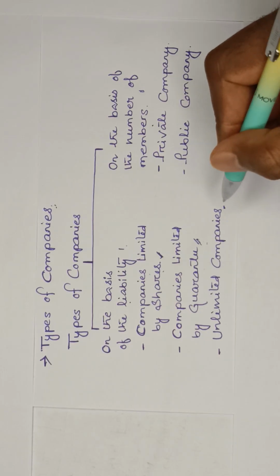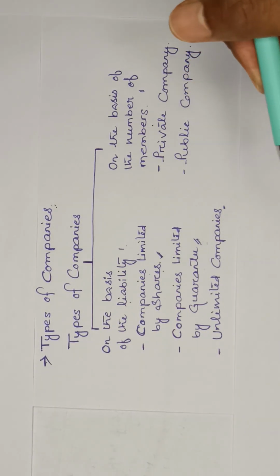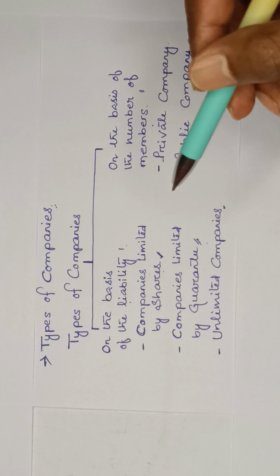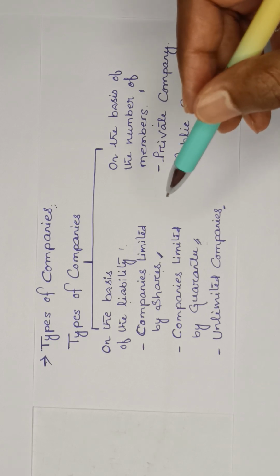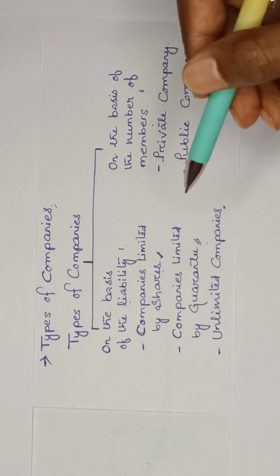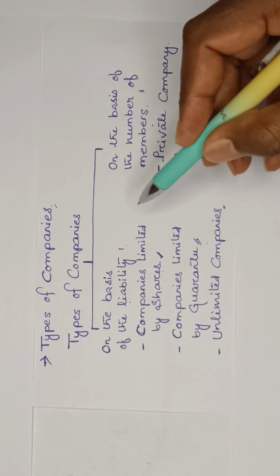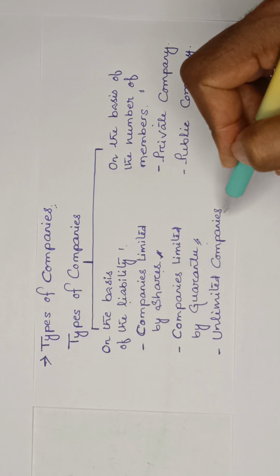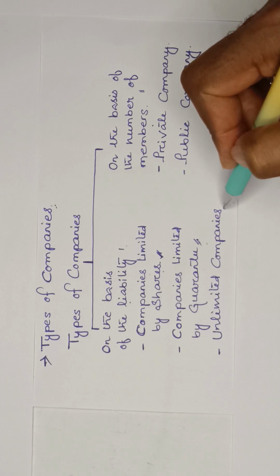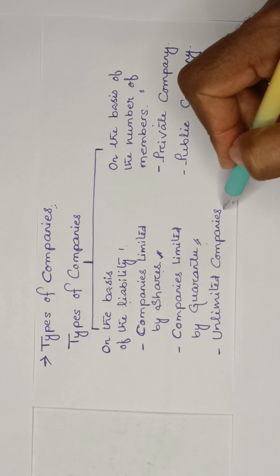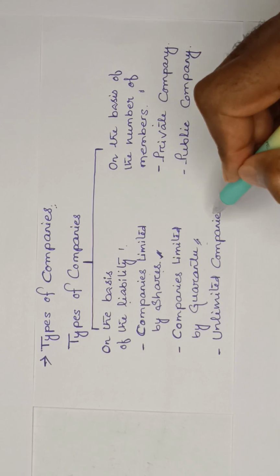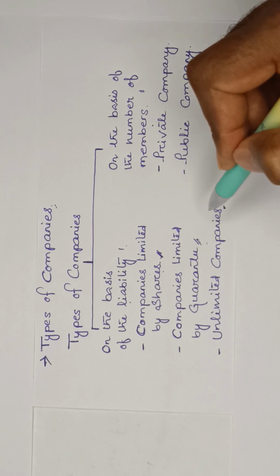The last one is your unlimited companies. When there is no limit on the liability of its members, this is called an unlimited company, right? Now when the company's property is not sufficient to pay off its debts, the private property of its members can be used for that purpose. This is not applicable in companies limited by shares. Here, as the liability of members is unlimited, you need to sell your own property if the company is not in a position to pay off the liability. This is your unlimited companies.